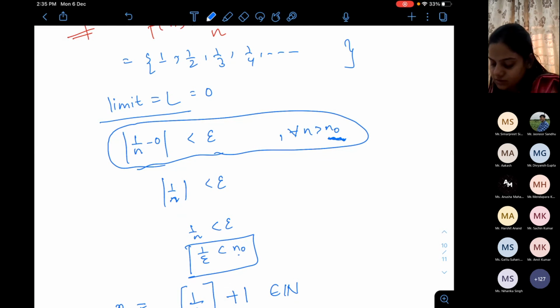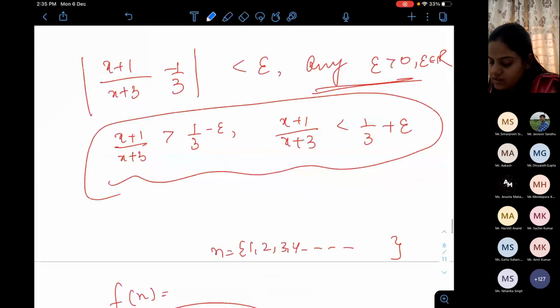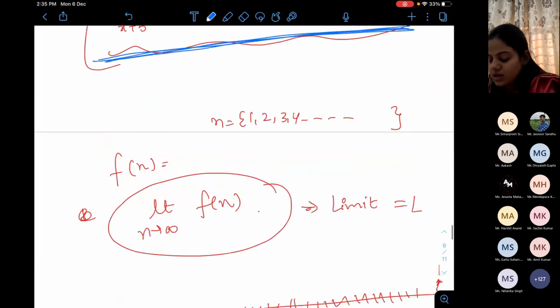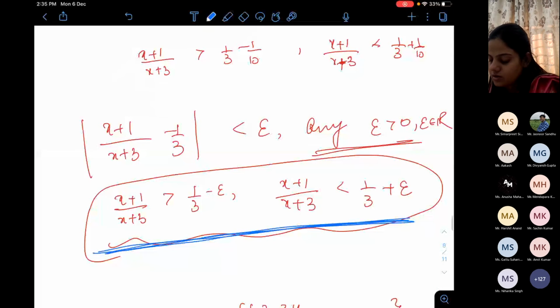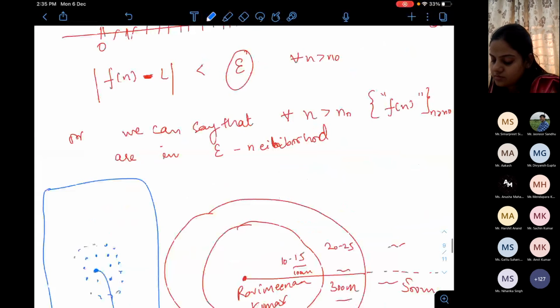See this example. You have to choose x such that this relation will hold. You have to find this x. Similarly, here you have written the thing without mod, and I have written it with mod.